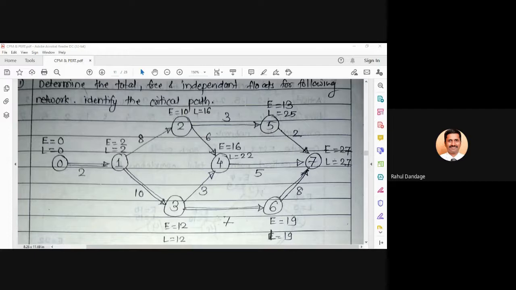I'm quite confident that you are all now masters in getting these values. The main agenda for today's session is how to go for calculation of slacks, free float, total float, independent float. Maybe we will also go for interfering float. This problem is not requiring it, but we will try to calculate that also.